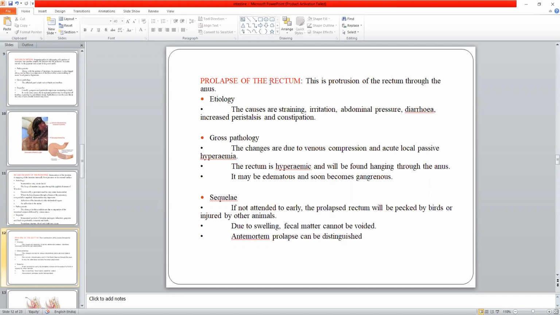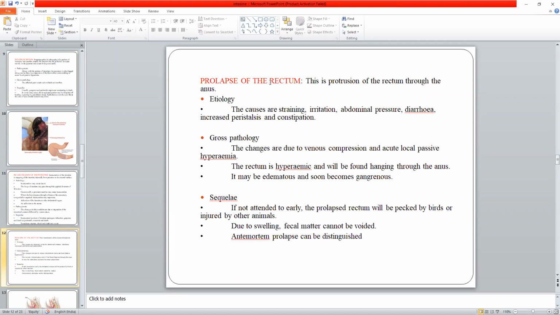Okay. Naturally, prolapse occurs due to weakness, atony of the muscles, due to some calcium deficiency, and if there is atony of the muscles, and at the same time violent straining, irritation, very persistent diarrhea, or constipation, it can even lead to collapse of the rectum, usually seen in old age due to atony of the muscles. So the changes will be almost similar to the other mechanical obstructions. There will be local congestion, edematous changes, necrotic changes, and gangrenous changes.